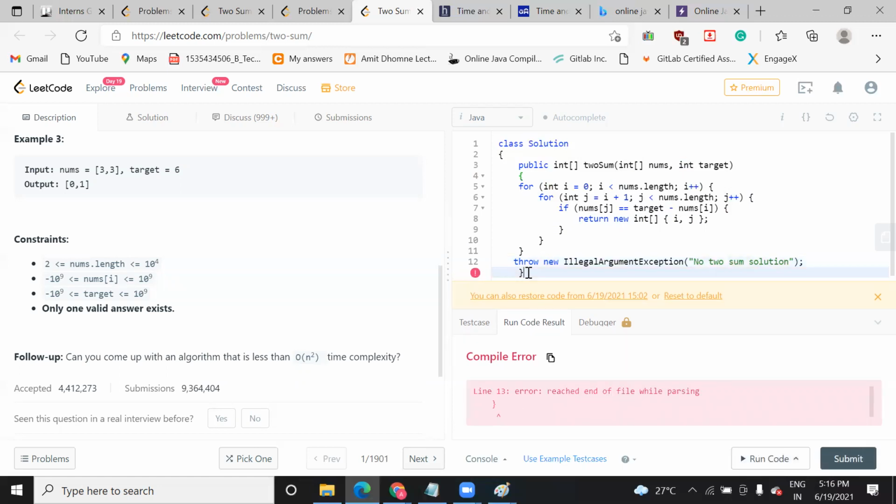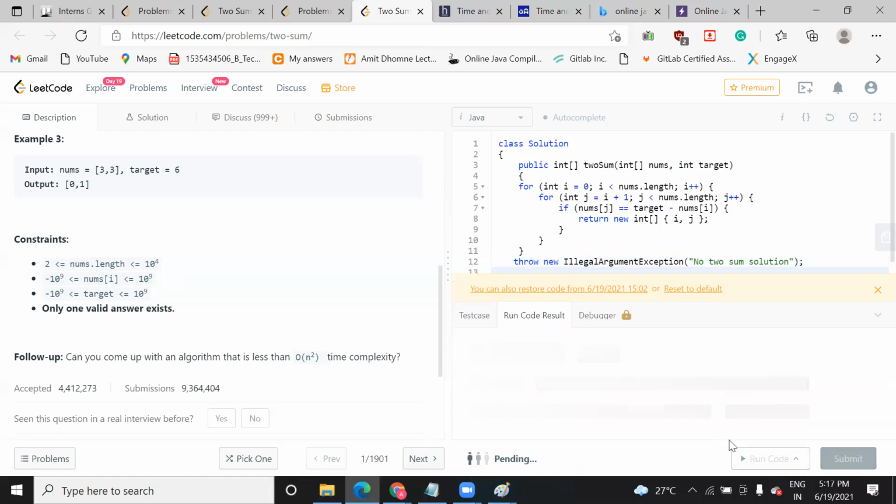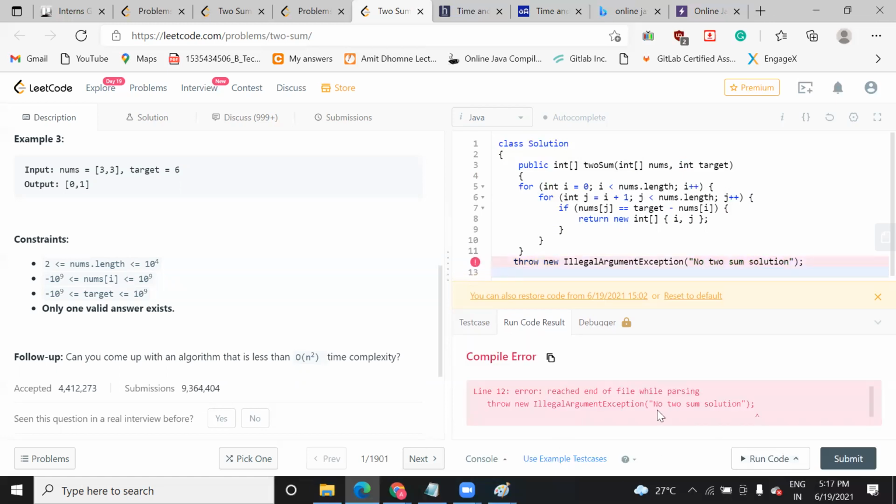So again, it is giving an error. Let me check it. I need to remove it. Then now it will also show an error. Okay, sorry, I think you need to close it.